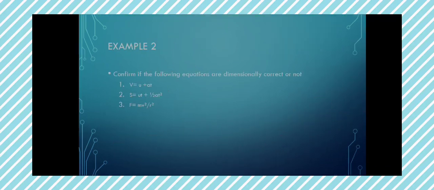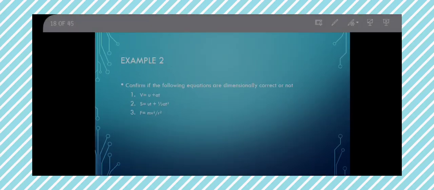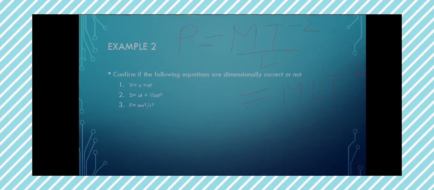This L will cancel one of the L's here, and we are going to have our pressure equal to M T raised to power minus 2 all over L, which will also be equal to M L raised to power minus 1 T raised to power minus 2. And that will be the dimension for our pressure. Okay.